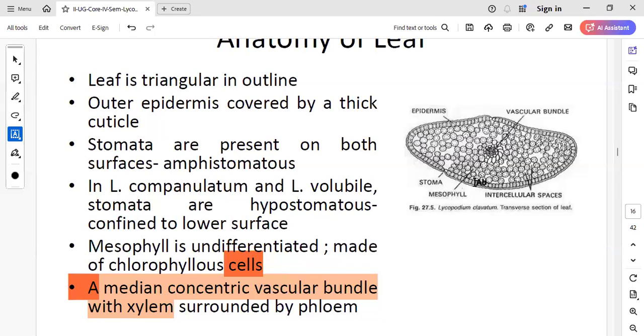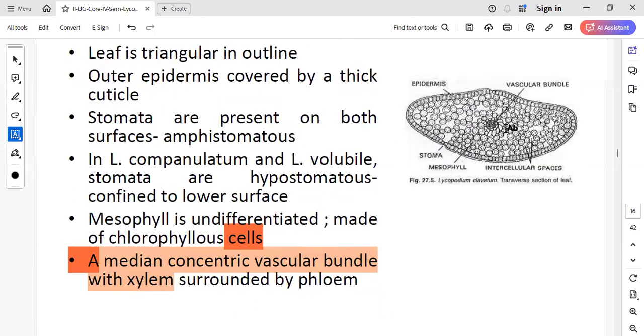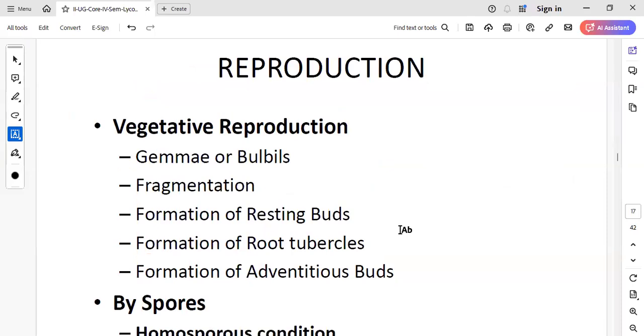Whereas the most important point to be remembered here in leaf anatomy is we can see the presence of a single vascular bundle in the center, in which the xylem will be lying in the center surrounded by the phloem. So we call this a concentric vascular bundle. A single vascular bundle in the center in which xylem lies in the center surrounded by phloem. So that is called a concentric vascular bundle. This is a term you should be remembering. So this is about the anatomy and the morphology.